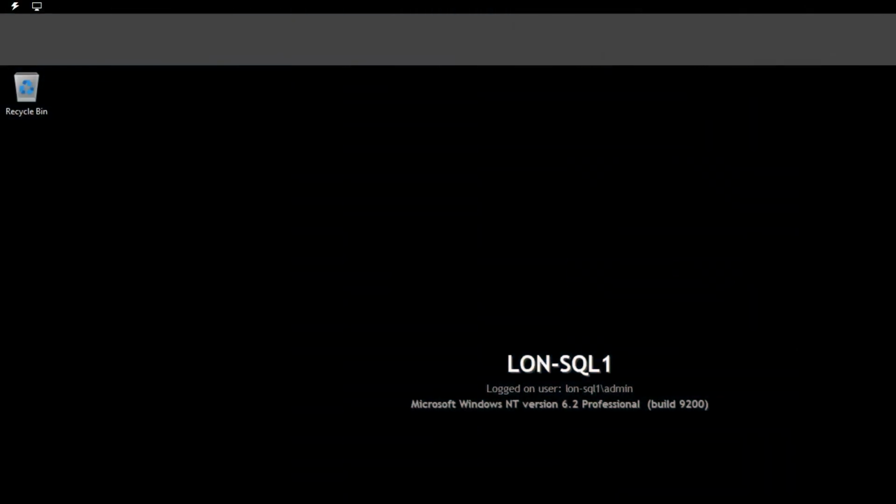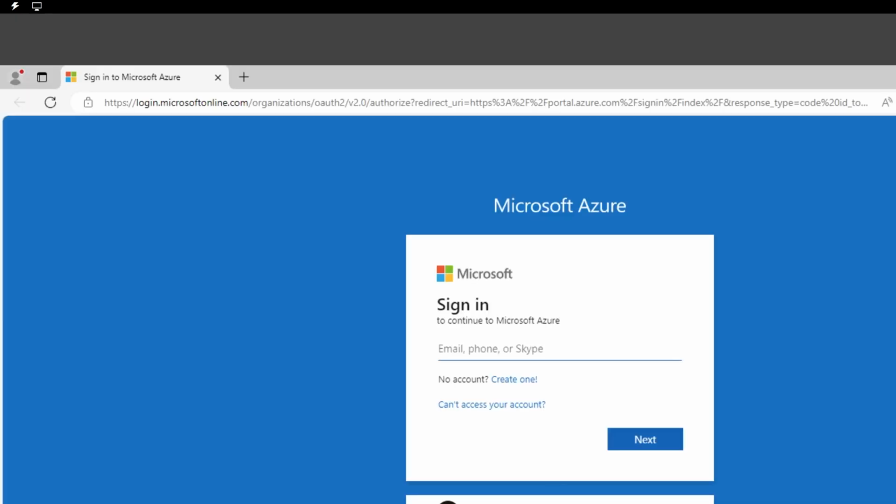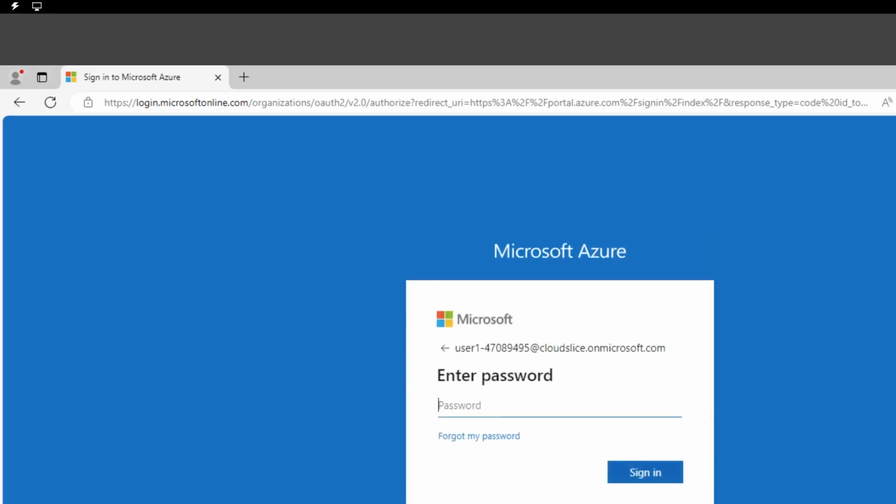All right, welcome back to demo number 2, where we're actually going to deploy an Azure SQL database. And then once it's deployed, we are going to connect to this Azure SQL database through Azure Data Studio from this lab VM that I have in front of me. So let's get started and create a couple of resources here. First, what I need to do is connect to the Azure portal. I'm leveraging a demo account here, so I'm going to use that username with the specific password that I have.